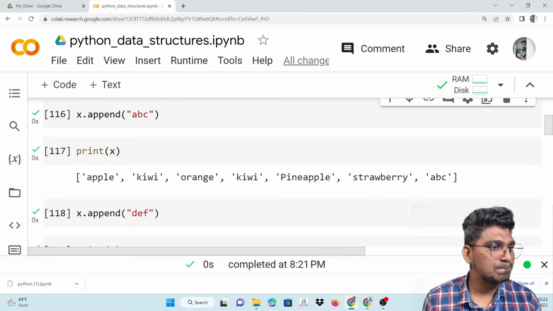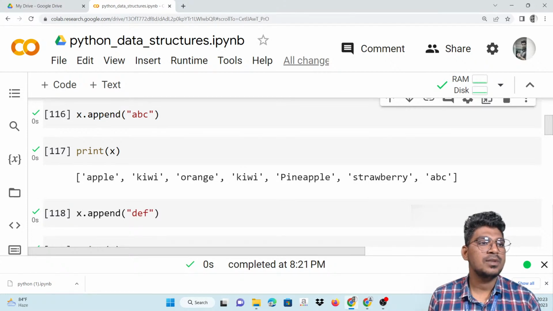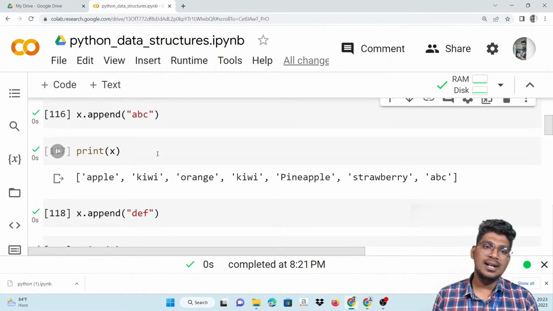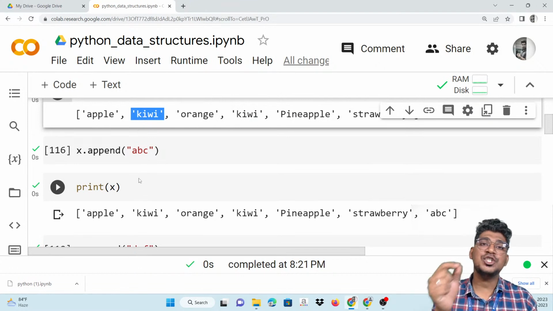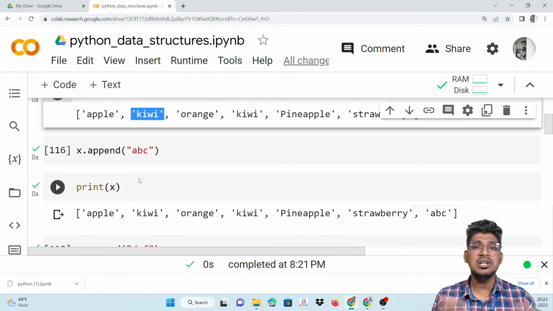Ordered means the items will be displayed in the same order in which you created that particular list. Unordered means the item position will be changed. Ordered means the item position will not be changed from what you created before. Is that clear? Yes. Okay.